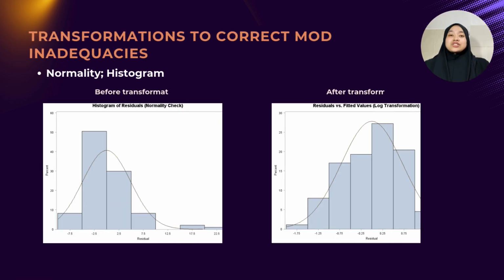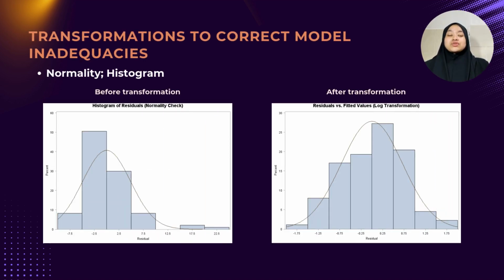The histograms illustrate the effect of applying a log transformation to correct model inadequacies related to normality. Before transformation, the residual graph shows a skewed distribution with a heavy tail, indicating a violation of the normality assumption in regression analysis. This suggests that the original model may not provide reliable inferences. After applying the log transformation, the graph demonstrates a more symmetric and bell-shaped distribution of residuals, aligning more closely with a normal distribution. This improvement suggests that the transformation effectively stabilized variance and reduced skewness, enhancing the model's reliability and